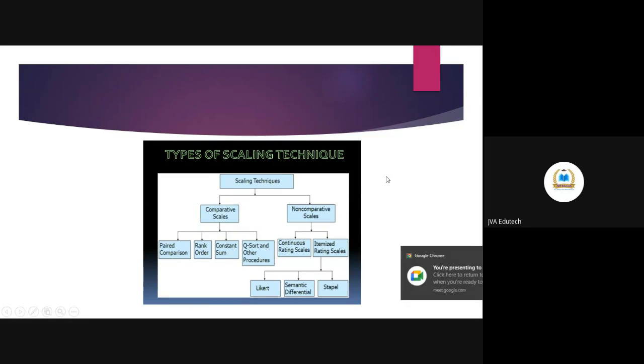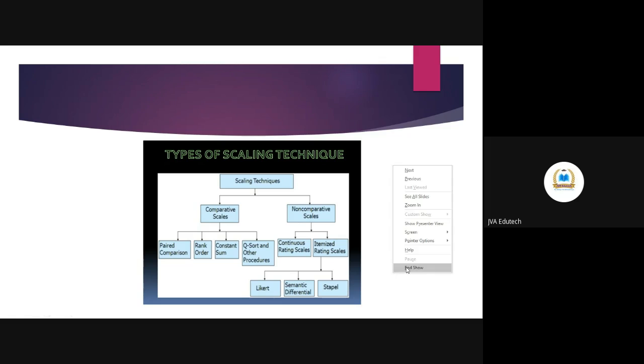So if you want to measure side by side two or three things you want to compare, you can use any of the comparative scales based on what you want to measure. And if your objective is to measure every variable individually, or you want to do some cross-sectional study, then you can go for a non-comparative scale. It can be a continuous scale or an itemized rating scale. So this is the basic thing about measurement and scale.